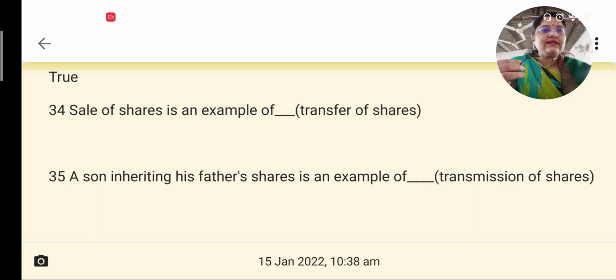And a son inheriting his father's shares is an example of transmission of shares. When the legal heirs of a person get his shares, that will not happen out of anybody's will, but it will happen due to operation of the law of inheritance. And when there is such a movement of shares from a father to a son by the law of inheritance, we will say it is an example of transmission of shares.